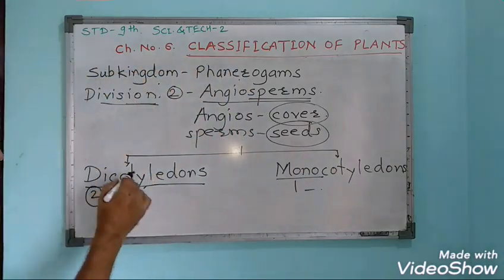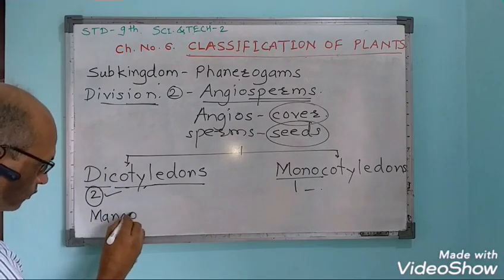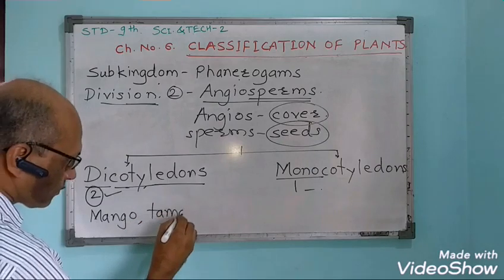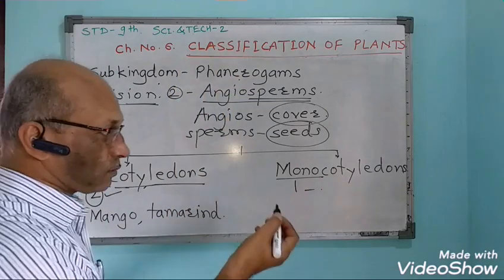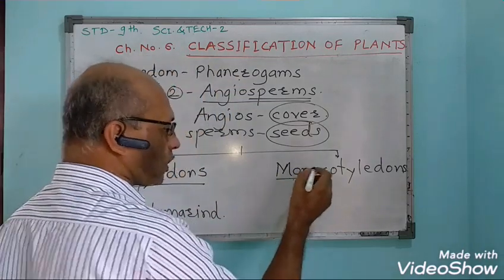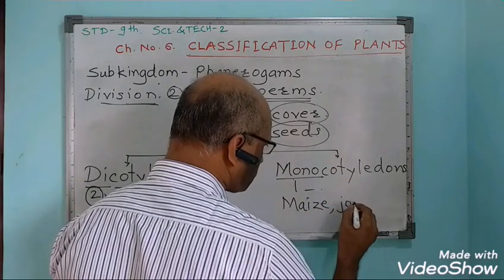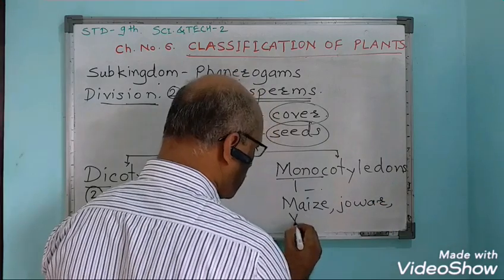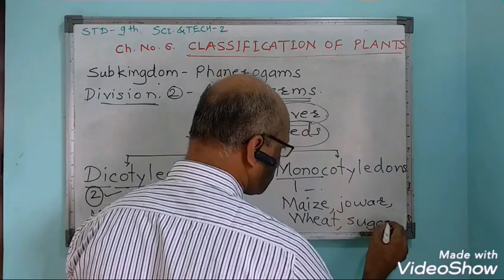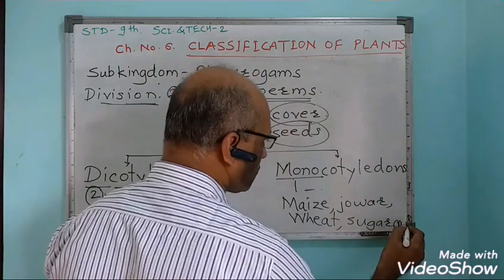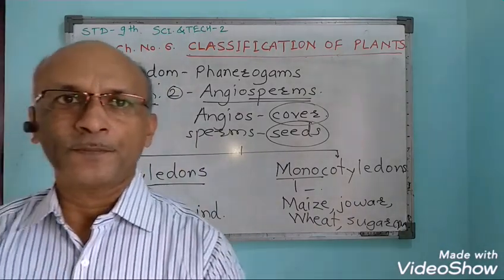Examples of dicotyledons are mango, tamarind, and higher plants which are branched trees, and monocotyledons are maize, jowar, wheat, sugarcane, then banana tree, onion, etc.